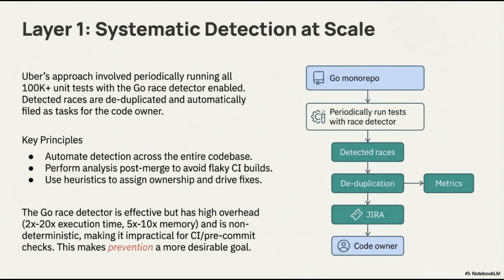Finally, we use heuristics to drive accountability and ensure fixes are implemented. While this detection layer is highly effective at catching existing bugs, its significant performance cost and the reactive nature of the process make prevention a far more desirable and efficient long-term goal.